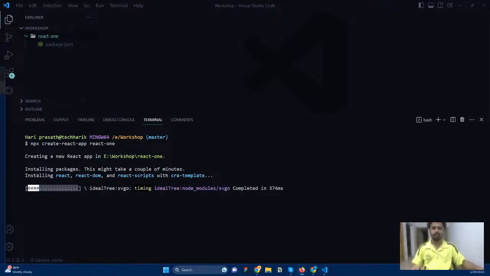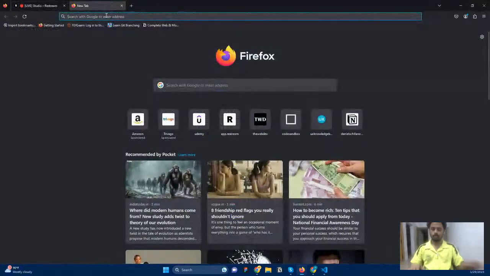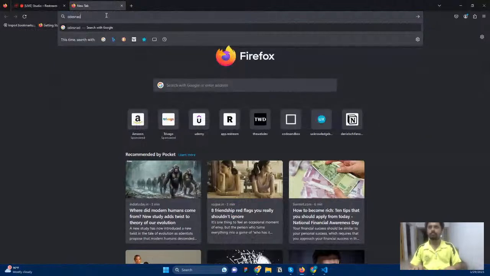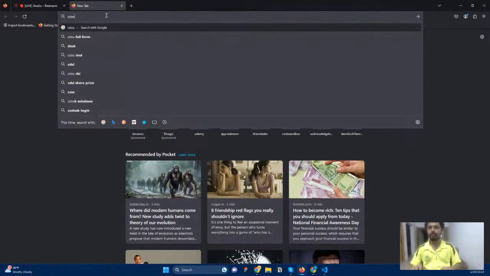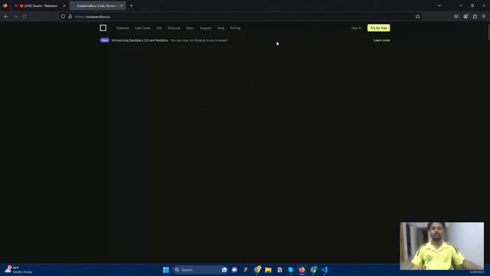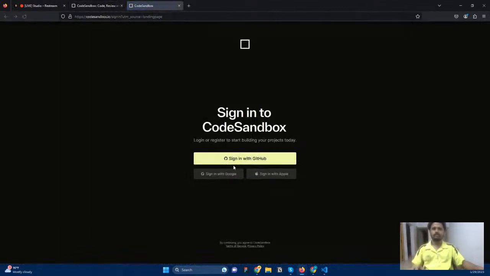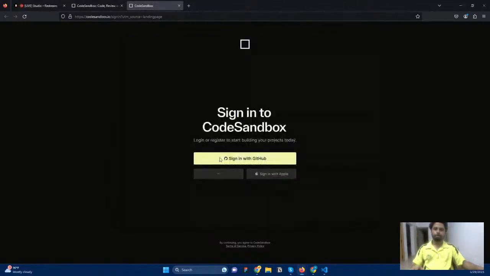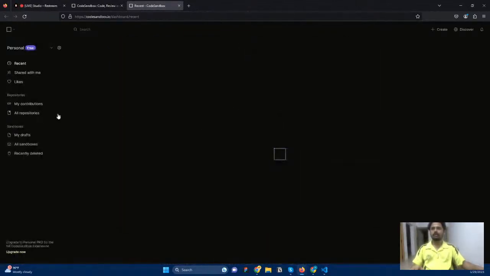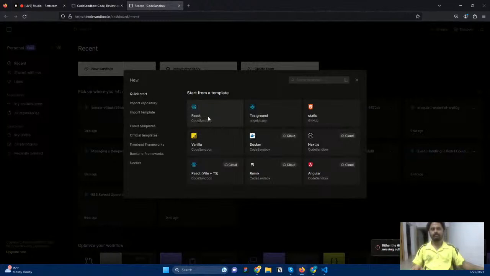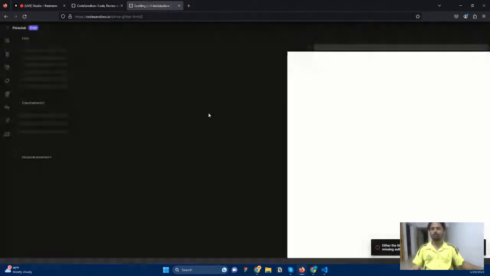So let me do one thing. I will go to CodeSandbox. It is a cloud platform where you can write your code. I'm going to say sign in, sign in with Google. Now what you can do is click on new sandbox, and you can see React. It will use a React environment in the cloud. I don't want to run it locally.